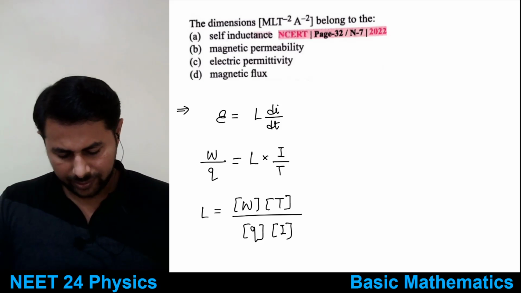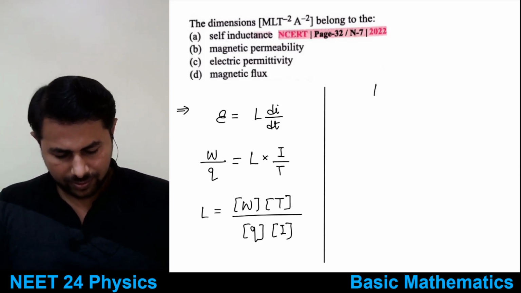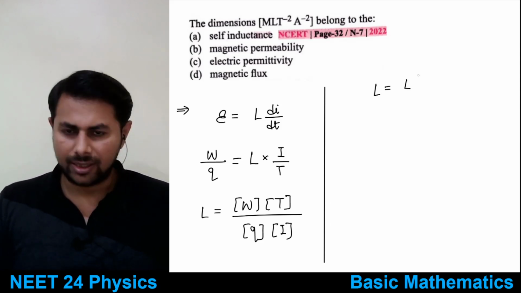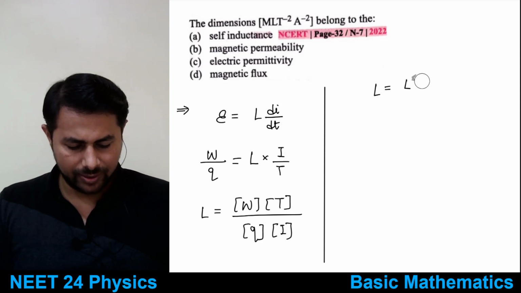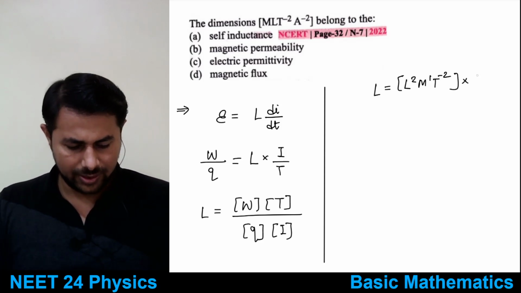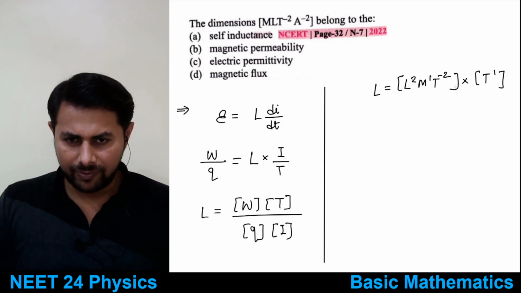Okay, so L will be equal to, what are the dimensions of work done? That I remember, it is L2 m1 t raised to -2. Okay, then you have t raised to 1. Okay, you found m1 L2 t minus 2 a minus 2.